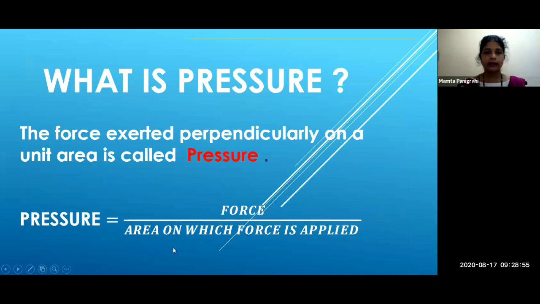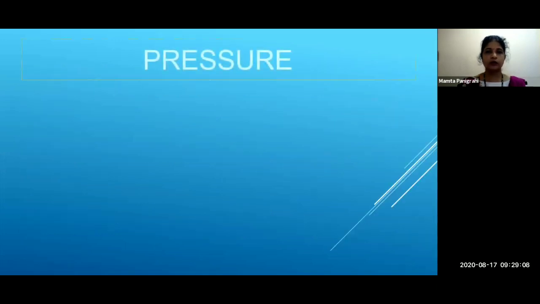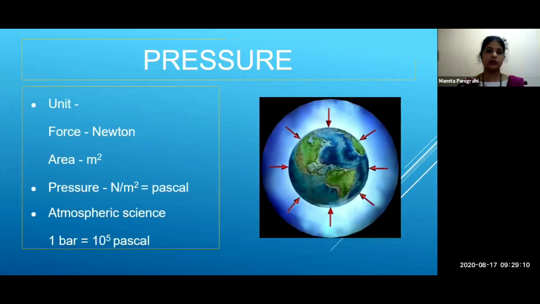Okay, and area is meter square. So pressure is equal to N upon meter square. What is the SI unit of pressure? Pressure is equal to N upon meter square, which is also known as Pascal.